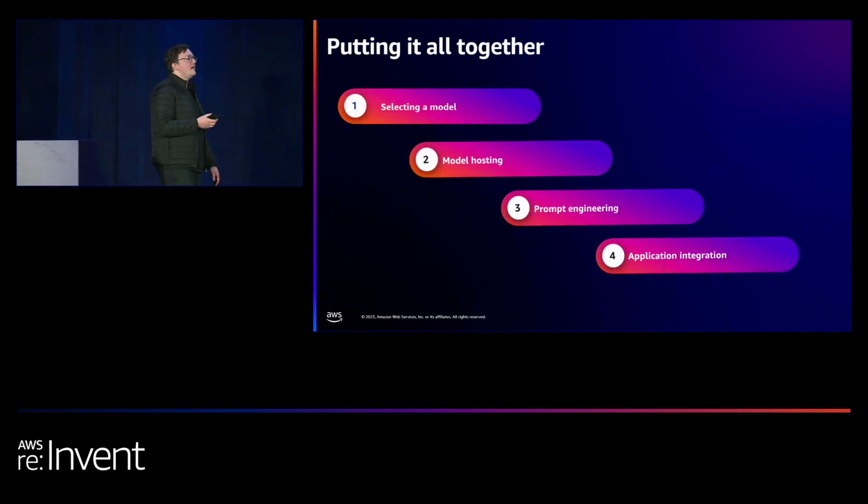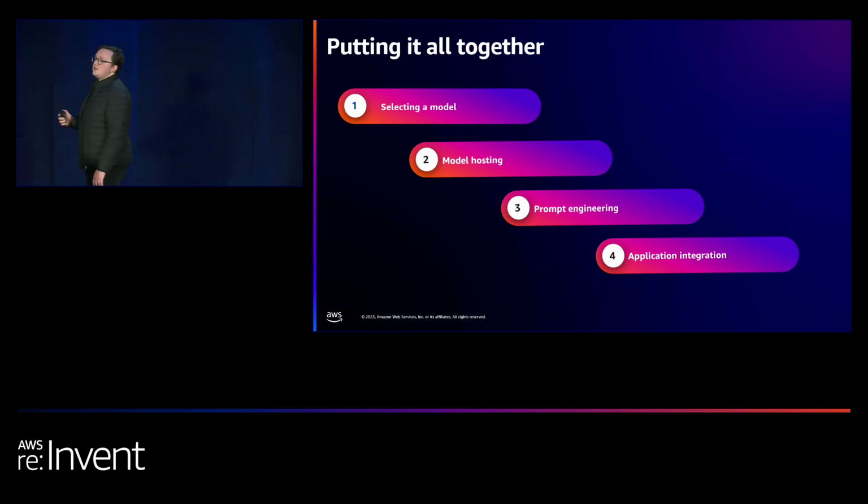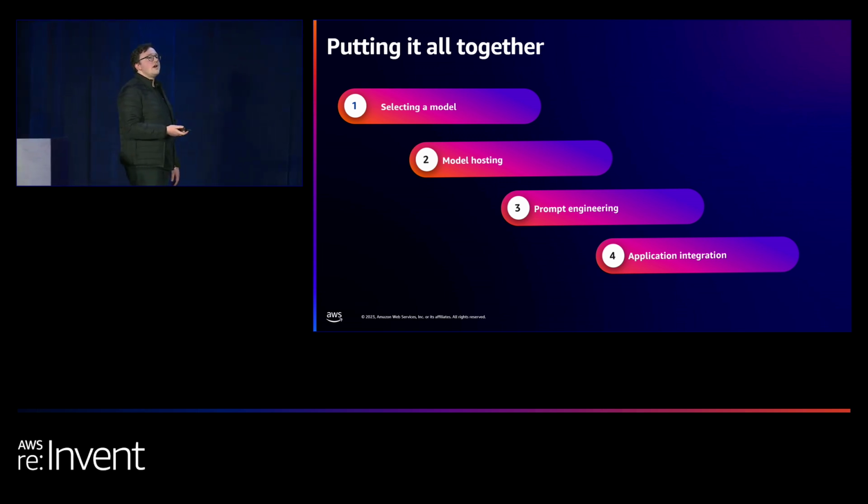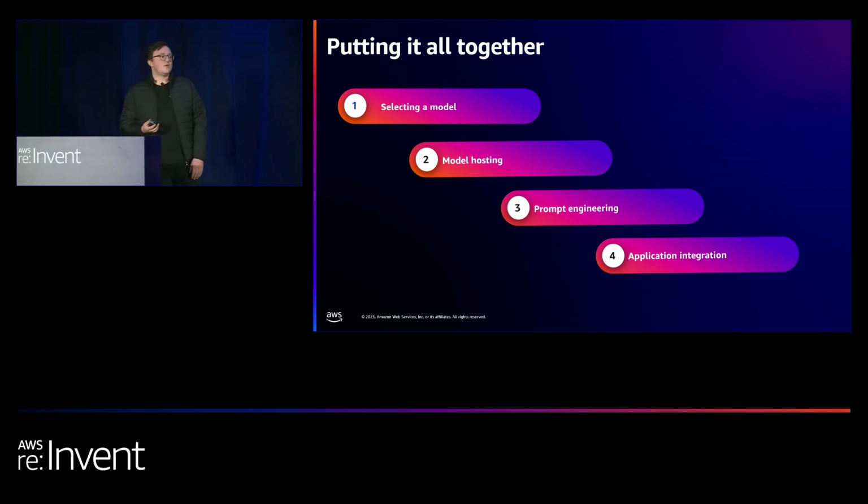So, putting it all together, when it comes to building generative AI applications, we need to select a model, and there are different criteria we can do that on. Titan performed really well for this. Other models are available. The model hosting, Bedrock, really changes the game because we have a fully serverless interaction mode with our large language model, and we have some consistency across the models we might use. We also have that larger ecosystem of cloud services.